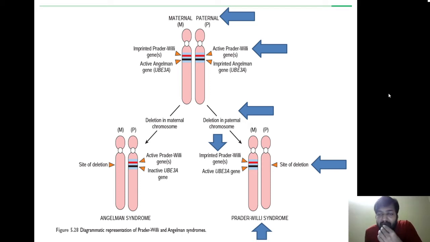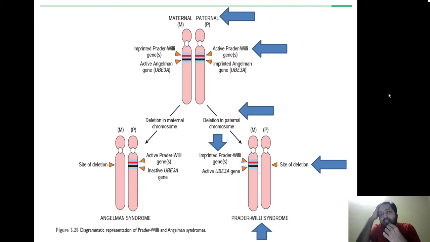So it is very confusing. As a mnemonic, remember P for Prader-Willi syndrome, P for paternal deletion. In Prader-Willi syndrome, remember that the paternal gene is deleted, whereas the maternal gene is imprinted. So it is leading to loss of both copies of the gene, leading to complete loss of function, that is leading to Prader-Willi syndrome.